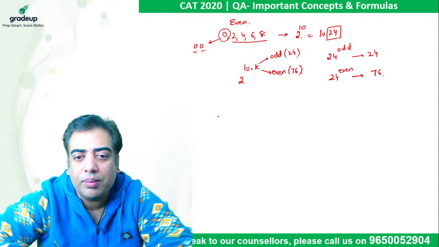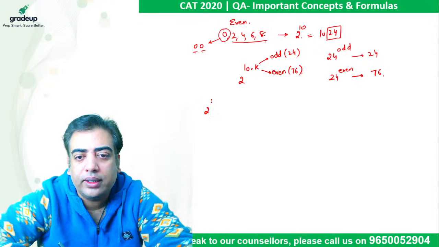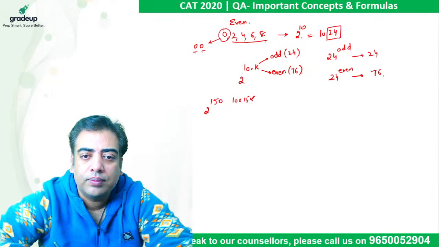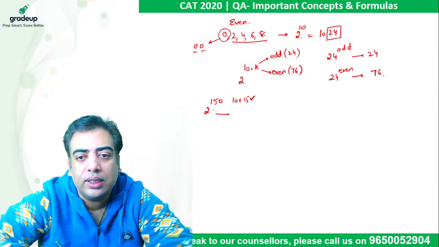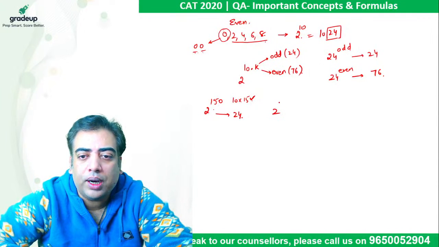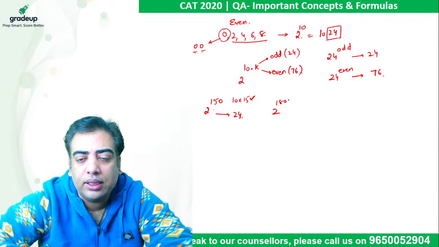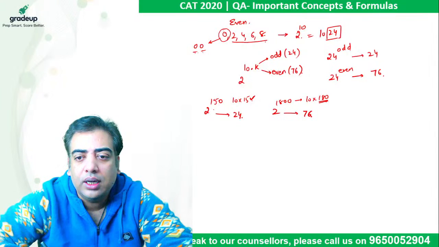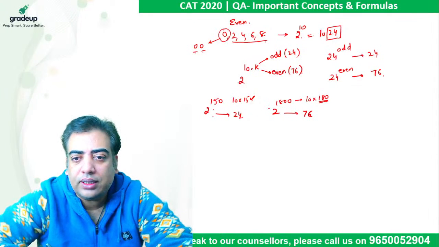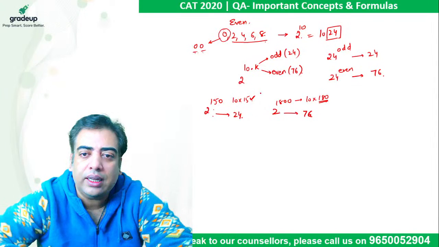So let's say you come across 2 raised to power 150. We can observe that 15 is an odd number. So last two digits of this number come out to be 24. Had it been 2 raised to power, let's say 1800, now the power is 10 into 180, wherein this 180 is even. So last two digits of this number come out to be 76. So this is the basic that we need to build for any even number.